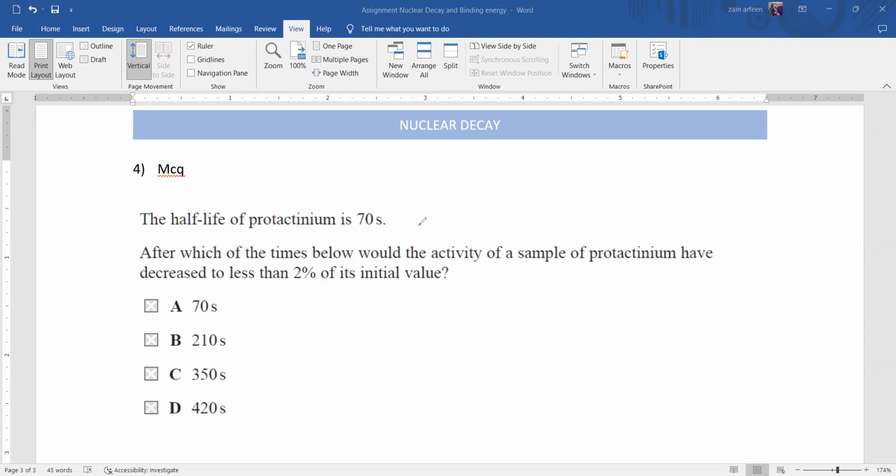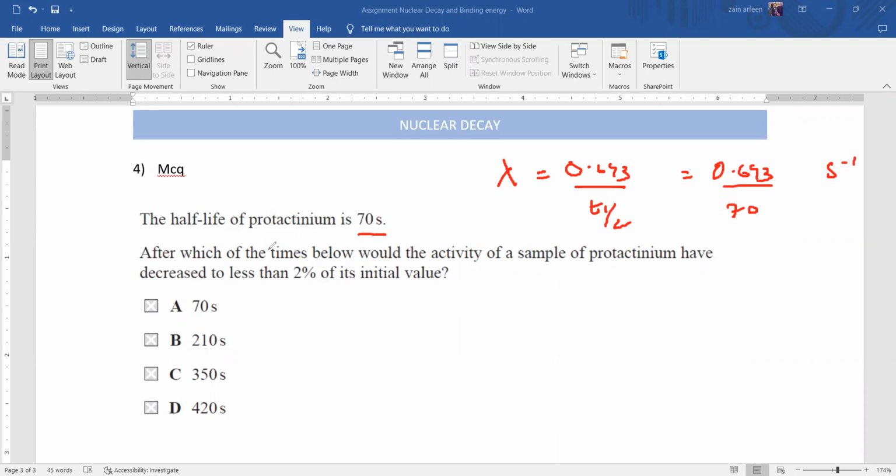First, because the half-life is given, we can work out the decay constant. The decay constant is equal to 0.693 divided by T half. So this will be 0.693 divided by T half, which is 70. That will give us the decay constant, and the answer will be in per second. I did not simplify, I'm writing it as a fraction. You can simplify and get it in decimal as well.